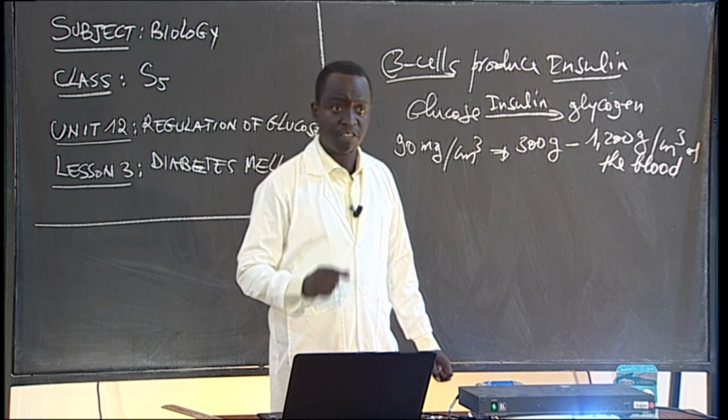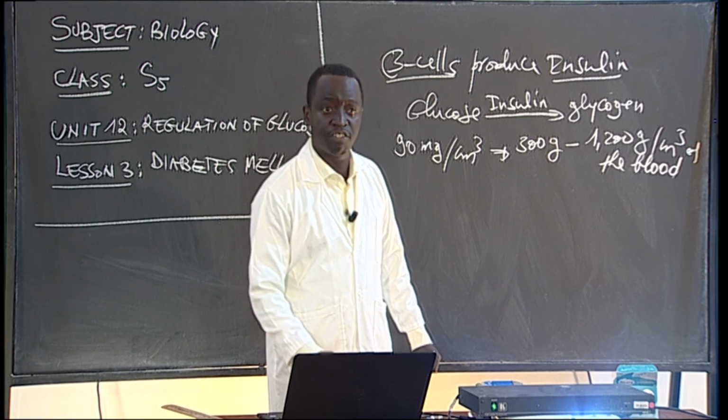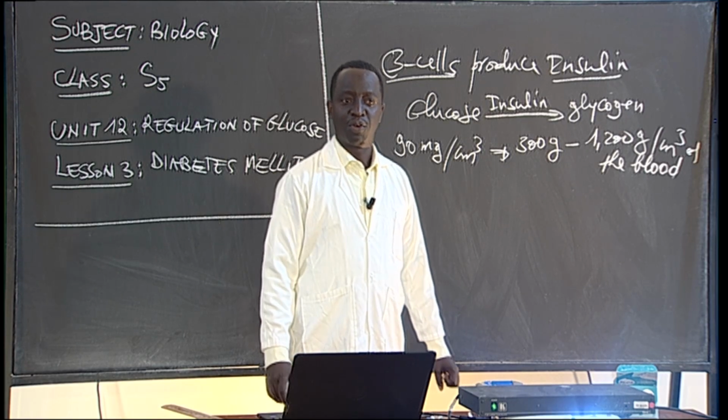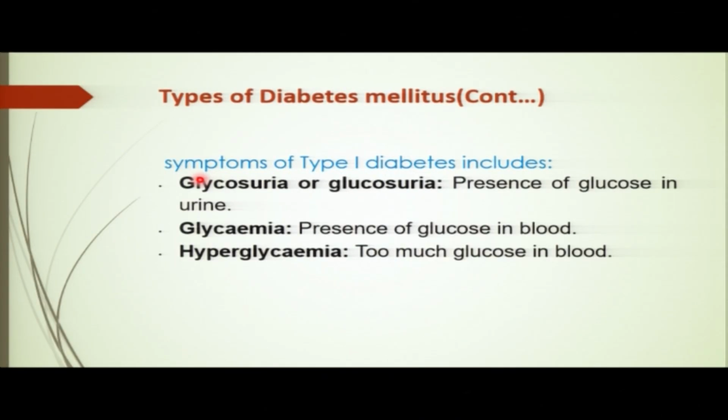One of the symptoms is glucosuria. This is the presence of glucose in the urine. This is very dangerous, my friend.